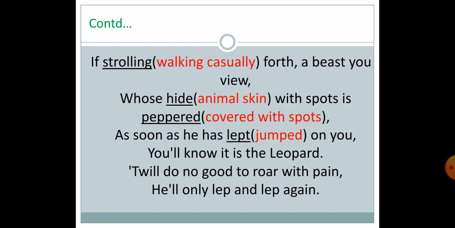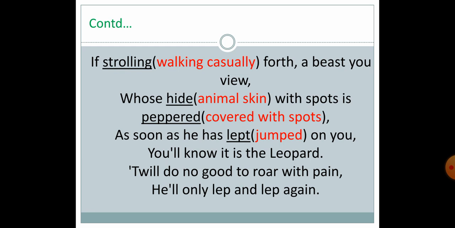If strolling forth, a beast you view, whose hide with spots is papered, as soon as he has leapt on you, you will know it is the leopard. Strolling means very casually walking. If you are walking casually in the jungle, a beast you view, whose hide, means skin of the animal, with spots is papered.